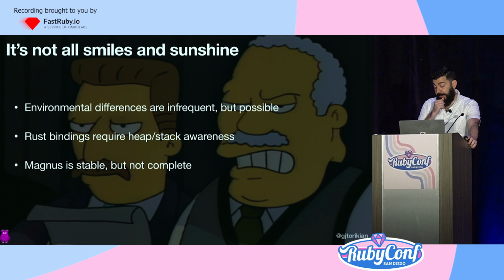I will say the biggest gotcha with the Rust bindings is knowing what data is stored where. This has to do with working around Ruby's garbage collection. If you've written enough Rust code, you understand that the compiler will basically yell at you if you're doing something even slightly incorrectly. So yes, while you still have to know how memory works, I promise you it's much, much easier.